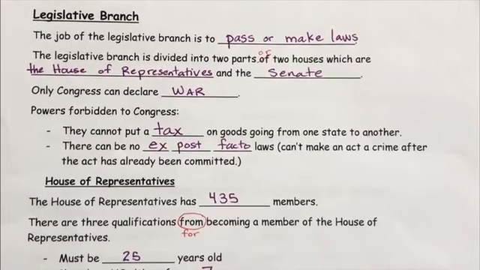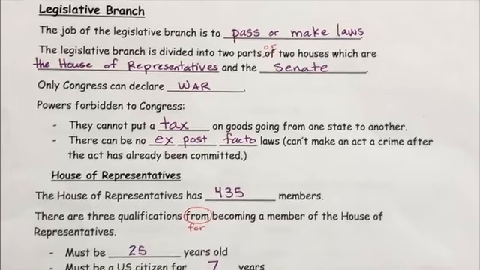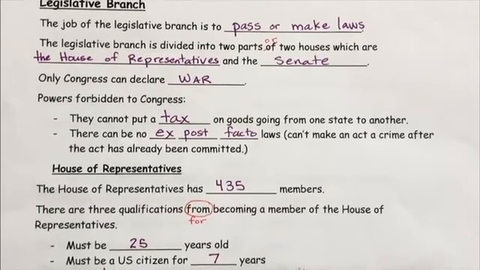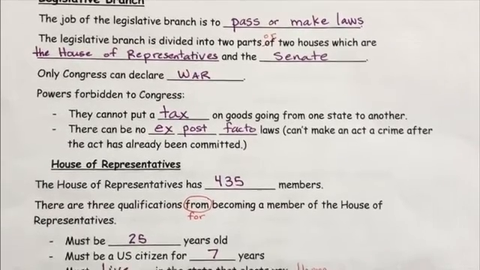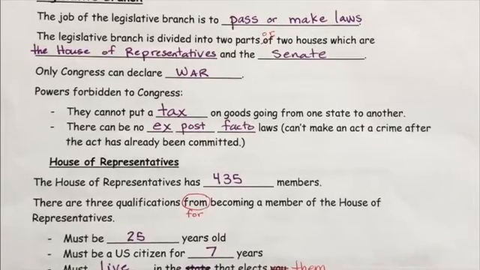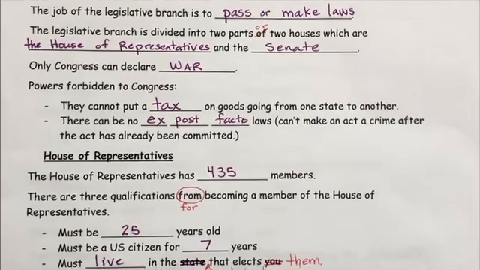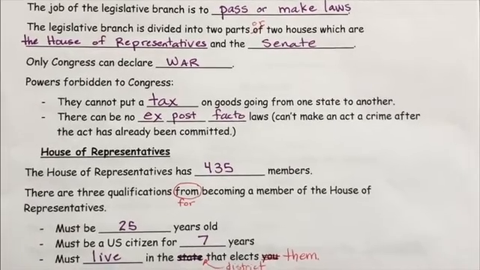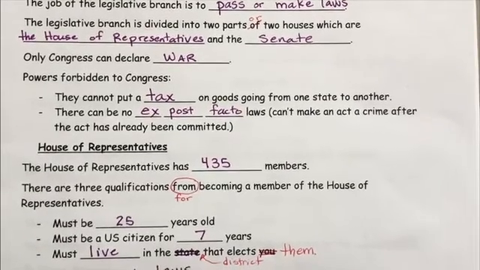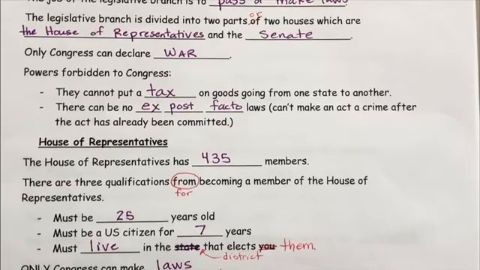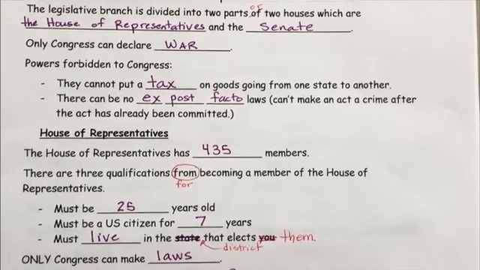So the job of the legislative branch is to pass or make laws. The legislative branch is divided into two parts, two houses, which are the House of Representatives and the Senate. Only Congress can declare war. So the president is the commander-in-chief, but only Congress can declare war.